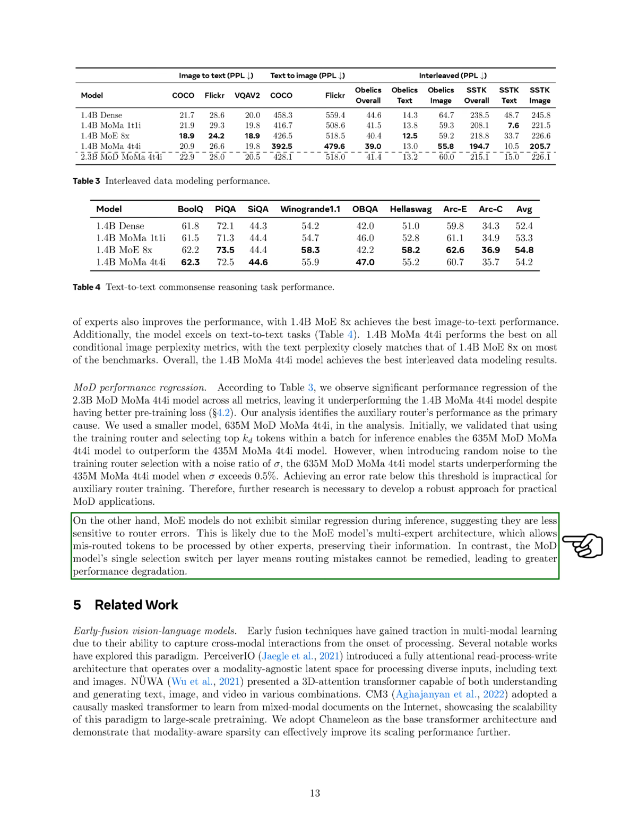This resilience is likely due to the MoE model's multi-expert structure, which allows mis-routed tokens to be processed by other experts, thus retaining their information. In contrast, the MoD model's single selection switch per layer means that routing errors cannot be corrected, resulting in more significant performance loss. Next, we explore early fusion vision language models. These techniques have become popular in multimodal learning because they effectively capture interactions between different types of data right from the start.